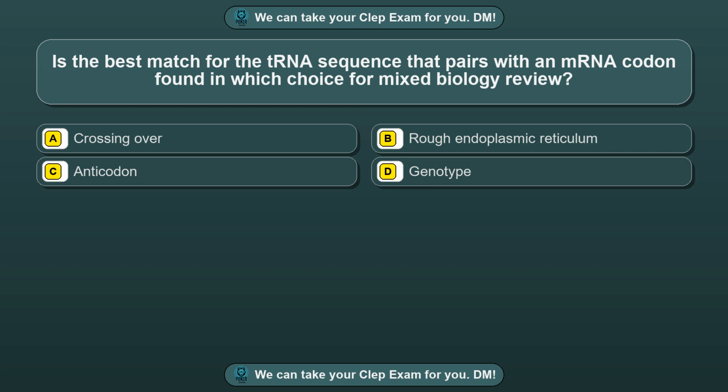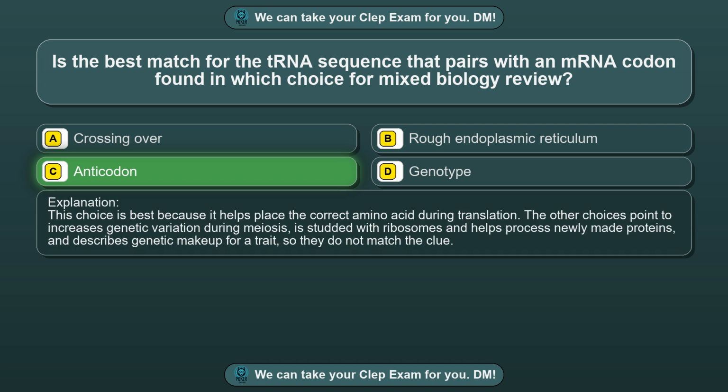Question 22. Is the best match for the tRNA sequence that pairs with an mRNA codon found in which choice for mixed biology review? Option A, crossing over. Option B, rough endoplasmic reticulum. Option C, anticodon. Option D, genotype. The correct answer is option C, anticodon.